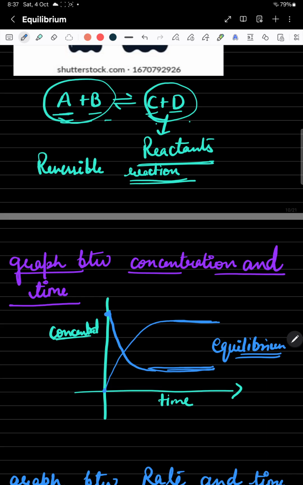Many students get confused that constant means equal. Constant does not mean equal; it means their value is not changing. Now some students will tell me, this is a static process.